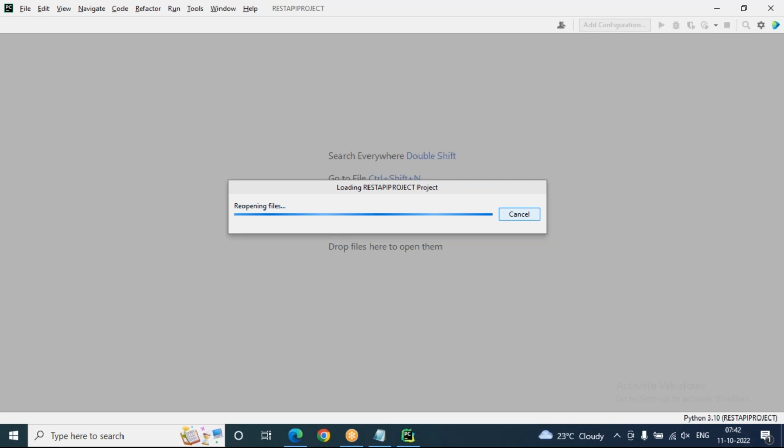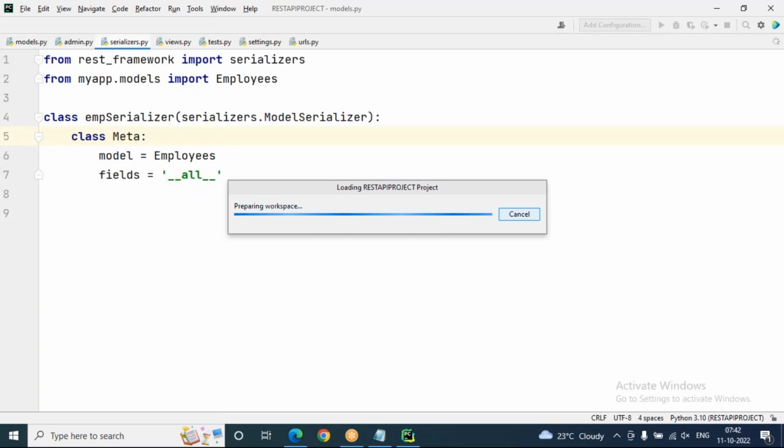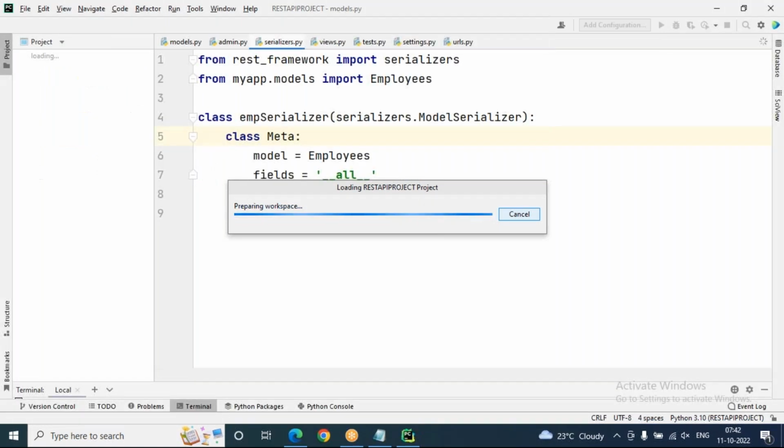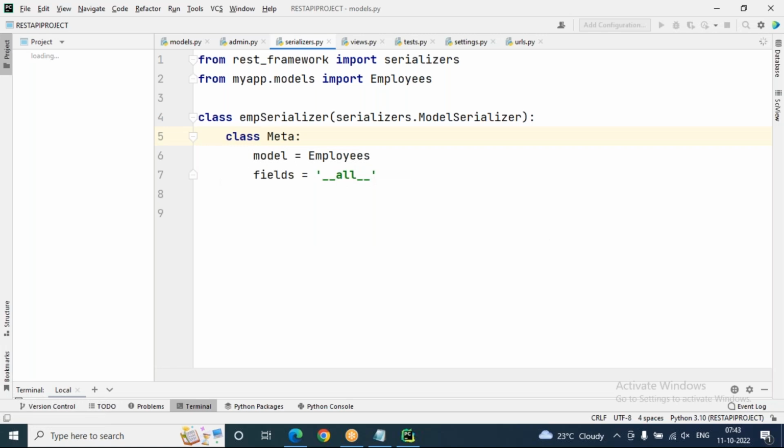It's not your project, it's the one which was loaded previously. It's loading now, but I need to create your project here. Let's try to create a new project here. Project means just a Django project only. It's not a different project. After creating the Django project, you have to install REST API now.